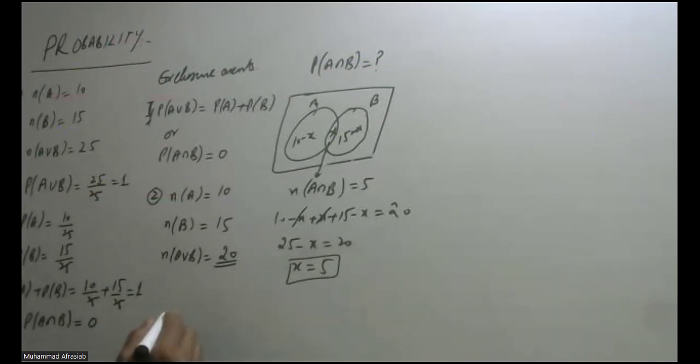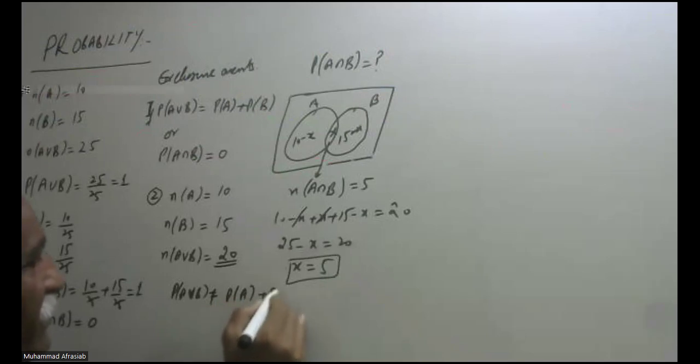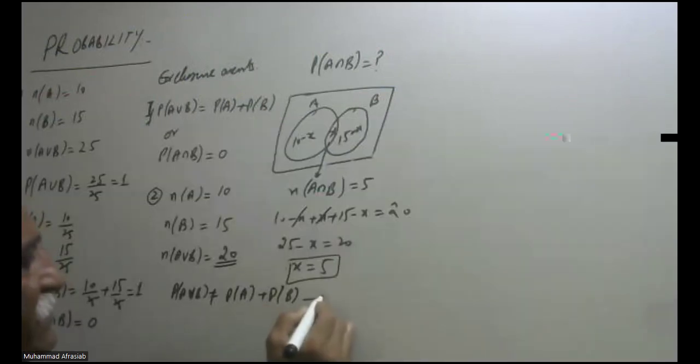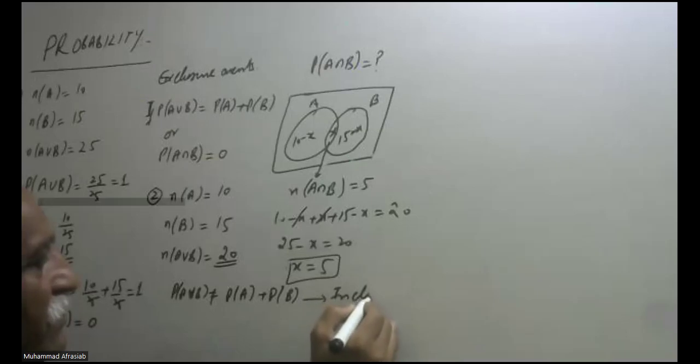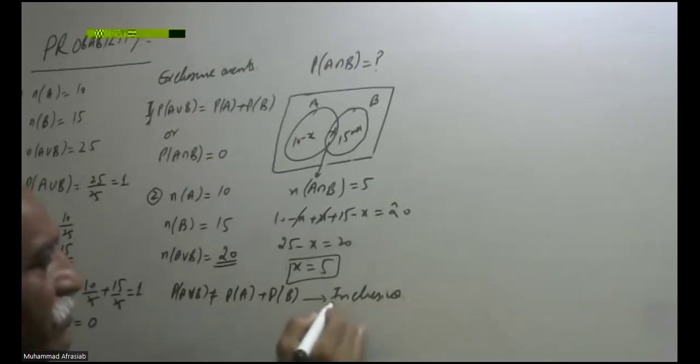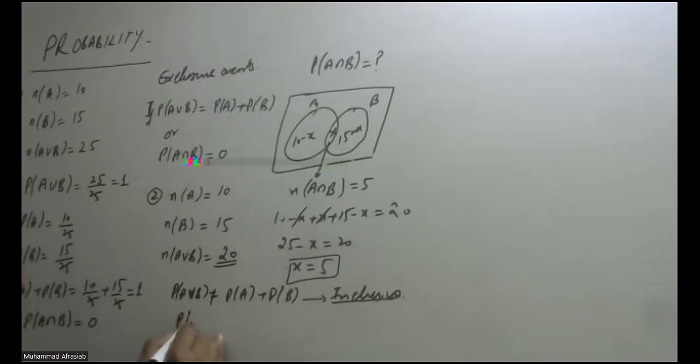So we can write in this example that if probability of A union B is not equal to probability of A plus probability of B, then these events are called inclusive events. Or in simple words, if probability of A intersection B is not equal to 0, then they are called inclusive events. So these are the two different examples for inclusive and exclusive events. Now we can have an example of this.